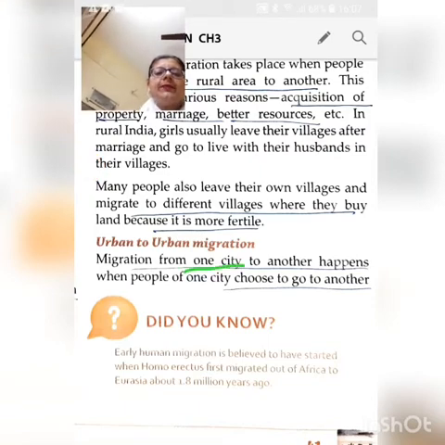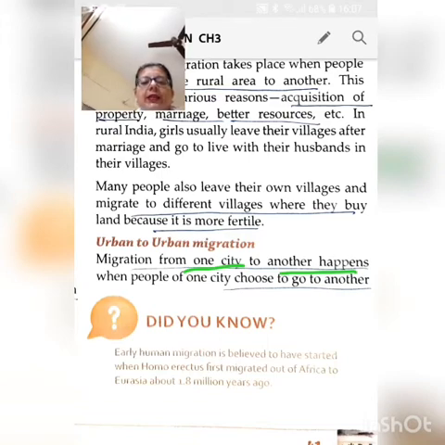Then there could be another type of migration, that is urban to urban migration, when people move from one city to another, and when people of one city choose to go to another city, that is urban to urban migration.